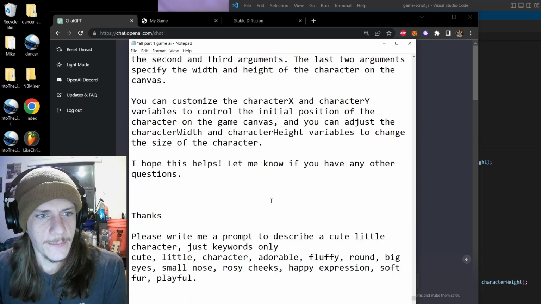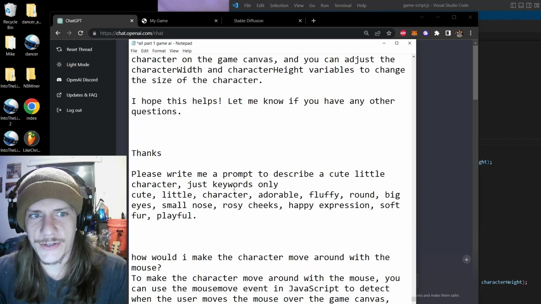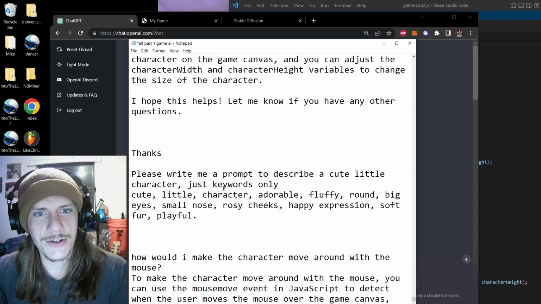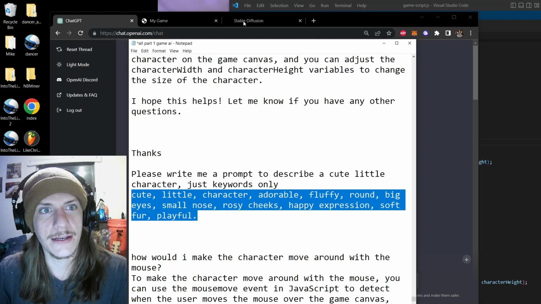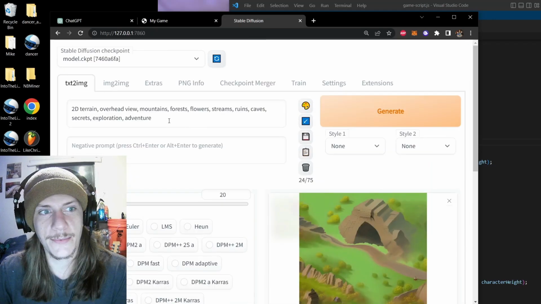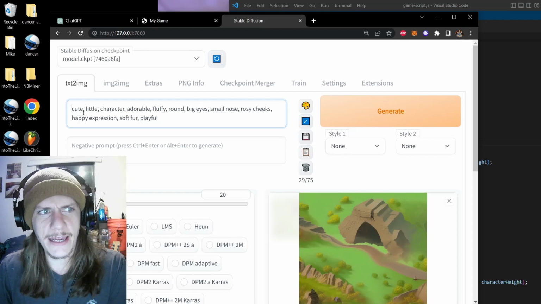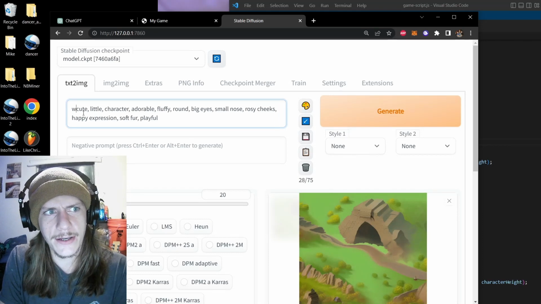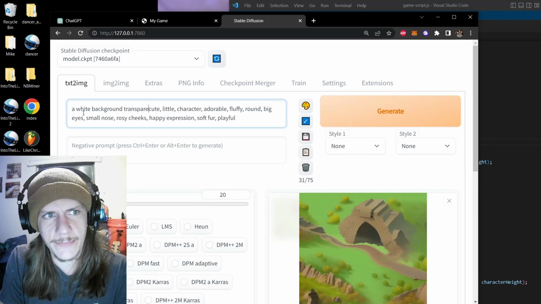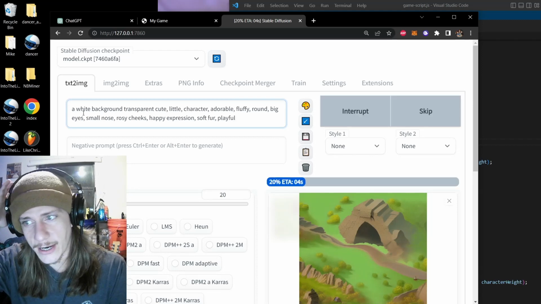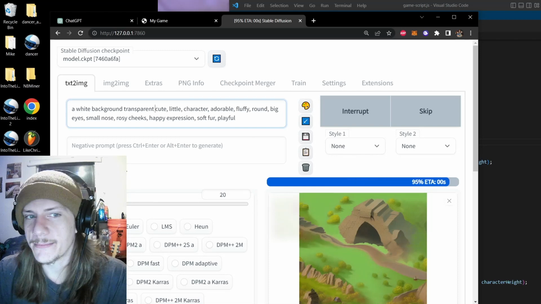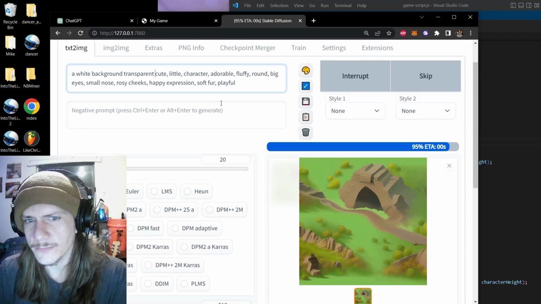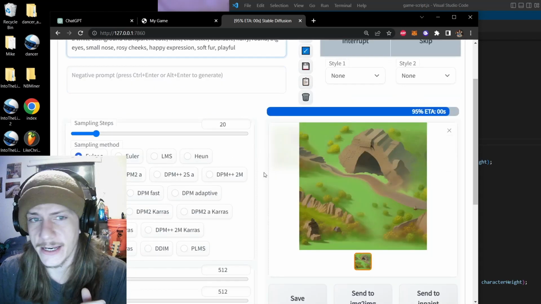So we're moving on. I said, "Awesome! Please write me a prompt to describe a cute little character, just keywords only." And it gave me these perfect little things. And I went back over to my Stable Diffusion and I popped it in. And I did make a little modification. I said a white background, transparent. Let's just do that. And then cute little character. And I can leave everything else it put. And I ran this a couple times and I looked for a cute little character. And of course I ended up finding one.